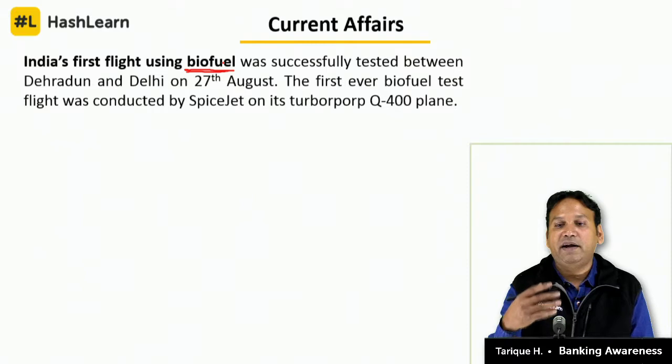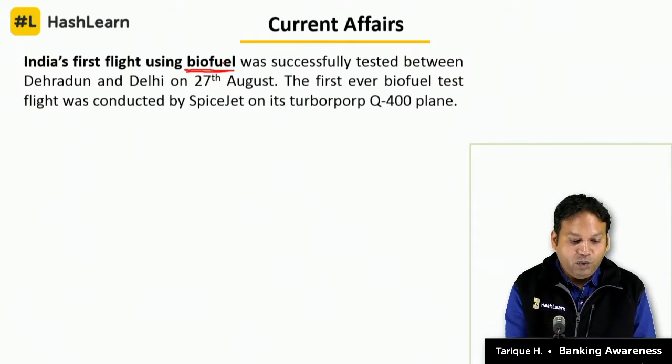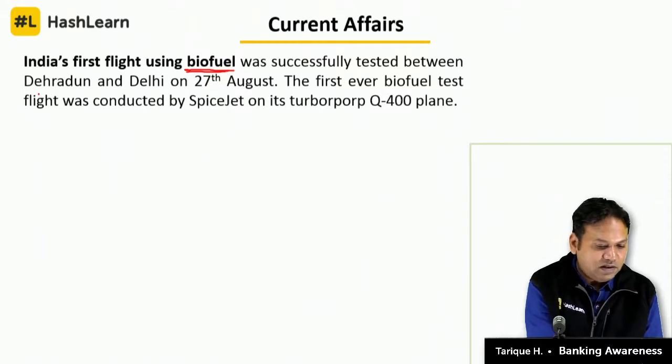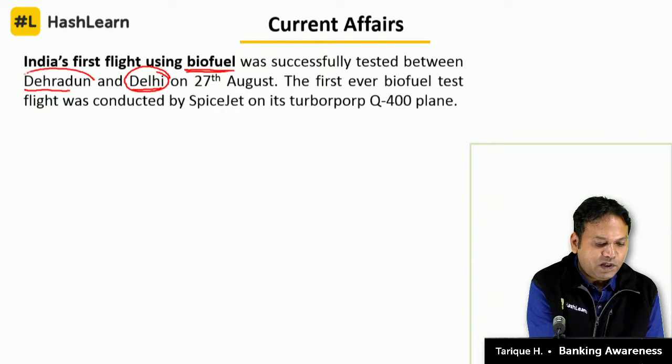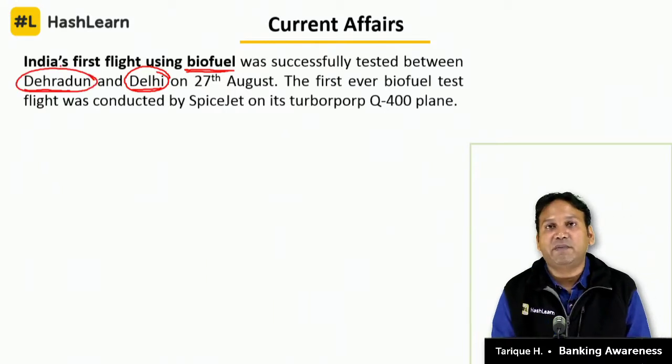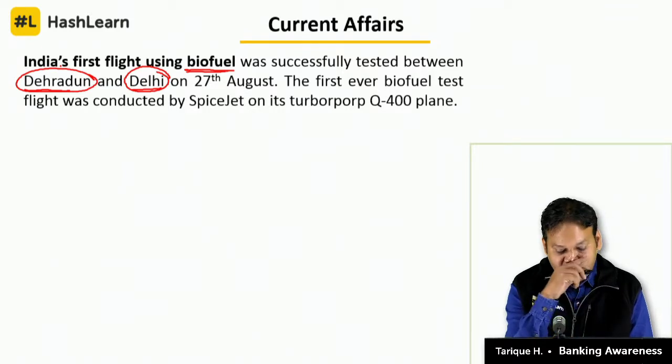Next we'll see India's first flight using biofuel. Again, it was in some of the headlines of newspapers. India's first flight using biofuel was successfully tested between which place? Dehradun and Delhi. ये नाम पूछे जा सकते हैं एग्जाम में. Between which two places was this first biofuel flight tested? Dehradun and Delhi on 27th of August.